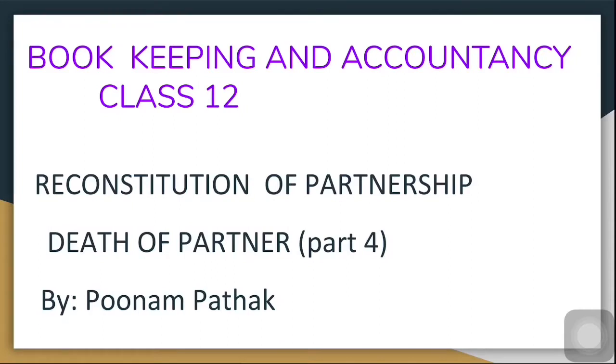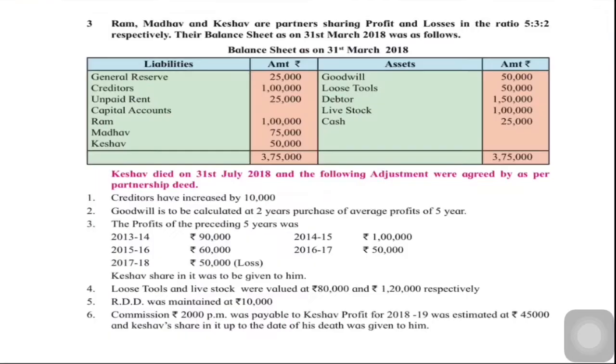Today we are doing part 4 of the topic death of partner. Let us solve this sum today. This is the third sum of your chapter. Ram, Madhav and Keshav are partners sharing profits and losses in the ratio 5:3:2. Balance sheet as on 31st March 2018 is given to us. General reserve, creditors, unpaid rent, capital accounts of all three partners. On the asset side, you have goodwill, loose tools, debtors, livestock, and cash. Keshav died on 31st July 2018, and the following adjustments were agreed.